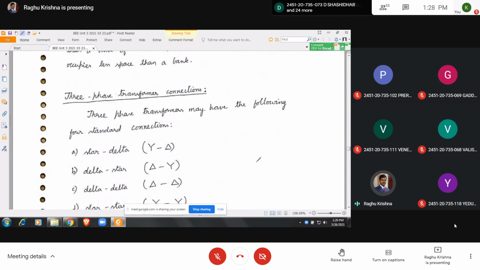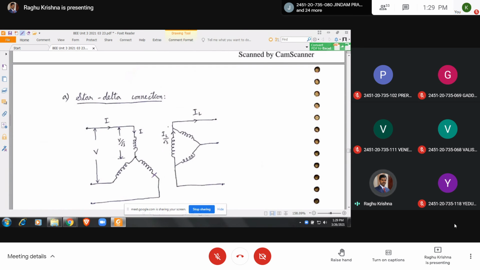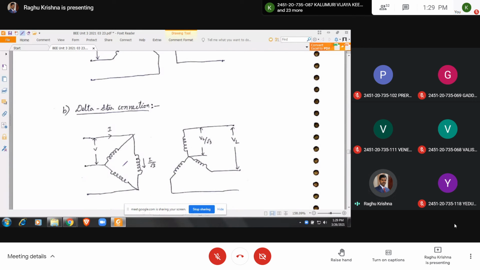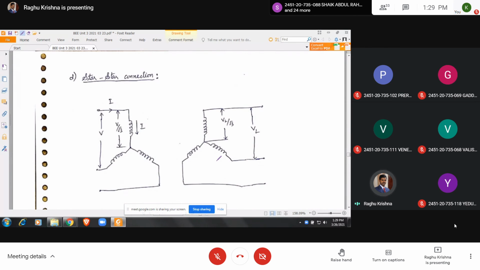So based on this, you are going to have star delta, delta star, delta delta, and star star connections. Let us see the star delta transformer. Here, in a transformer, the windings are connected in such a way that the similar points are connected and wires are drawn from the dissimilar ends, it becomes a star point. The windings on the secondary are connected in delta. This type of transformer is called a star delta transformer. Similarly delta star, primary delta and secondary star, delta delta, and star star connections.